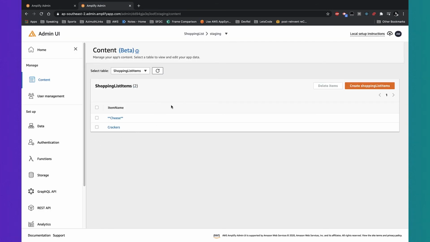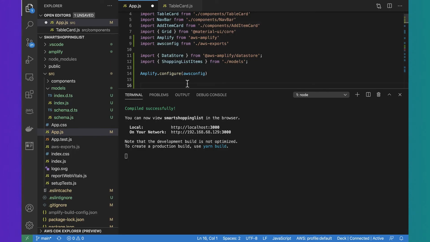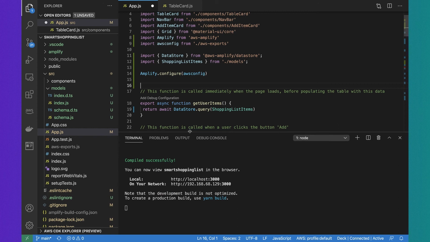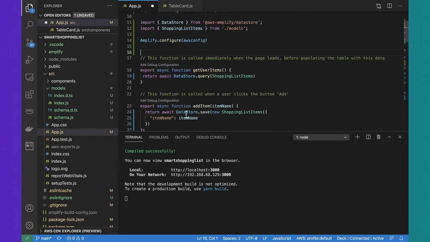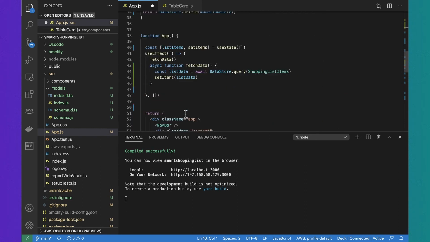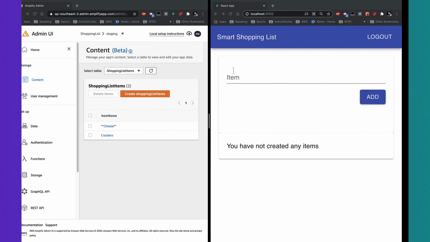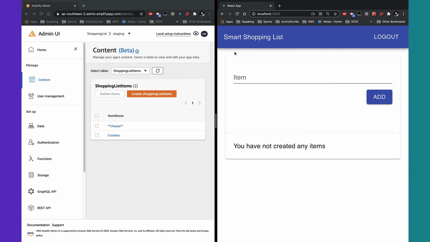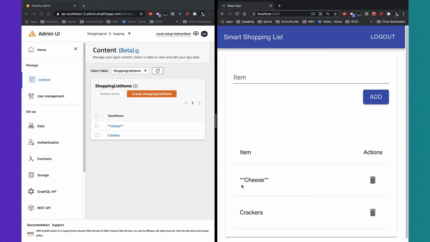Once that's done, I can bring up my test app, which I'm doing now. I haven't changed any code. You'll see that all the operations are there. The only thing I've added is a DataStore query in the fetch data. So when the application opens, it gets all the data available. If I refresh, you'll see that it gets all the data available, which is cheese and crackers.